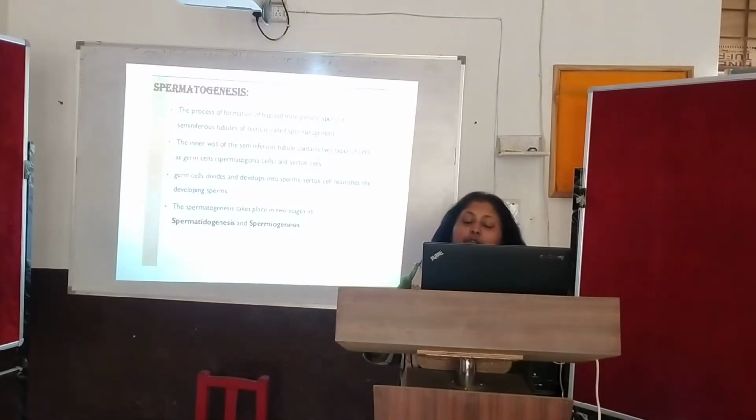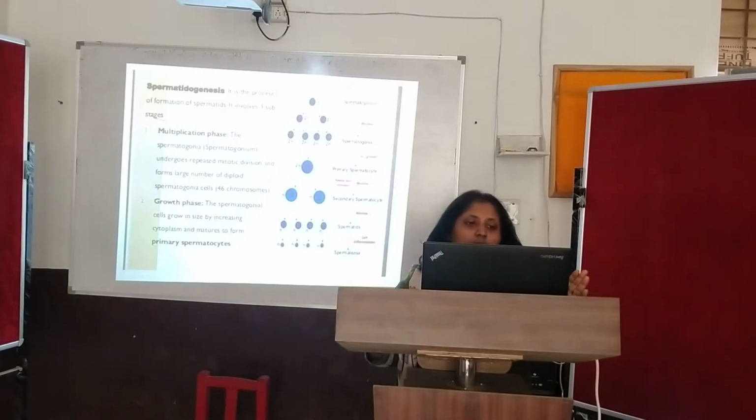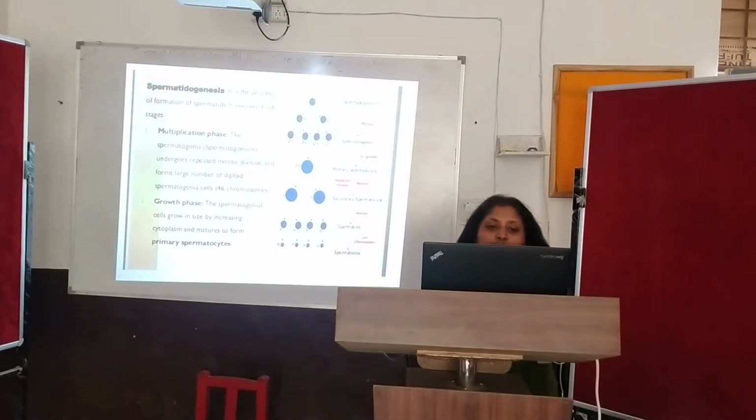Now spermatogenesis takes place in two stages. One is called spermatidogenesis, and the other is spermiogenesis. Let's start with the first phase, spermatidogenesis. What is spermatidogenesis?